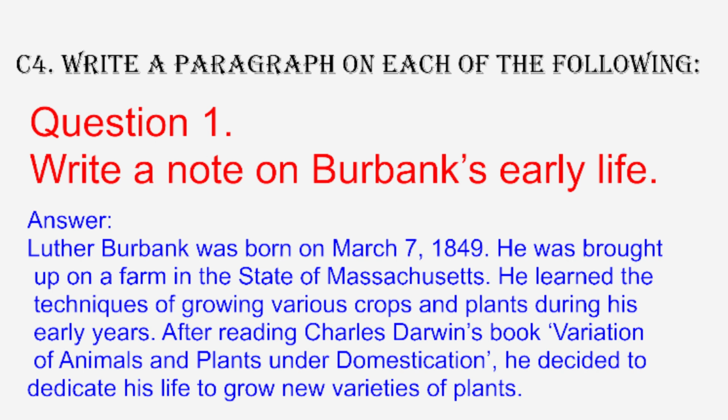After reading Charles Darwin's book, Variation of Animals and Plants Under Domestication, he decided to dedicate his life to grow new varieties of plants.